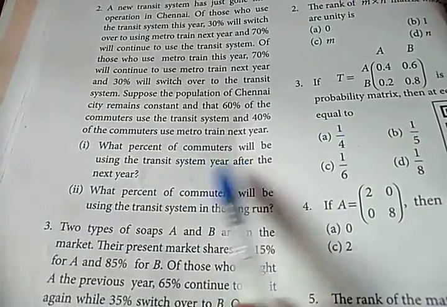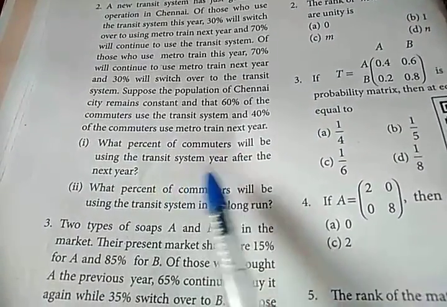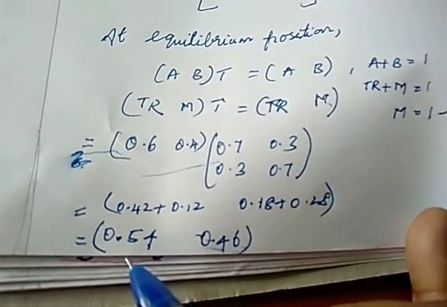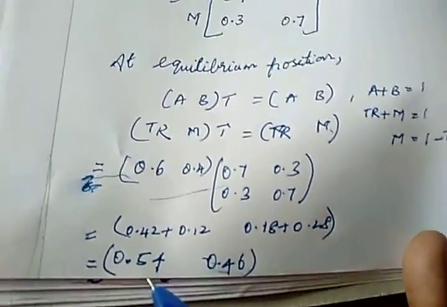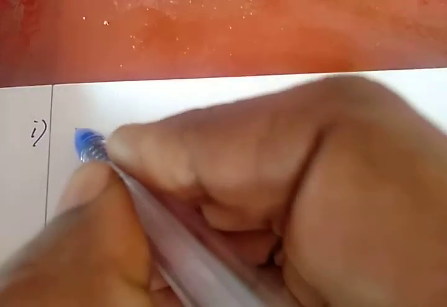So the first question is, what percentage of commuters will be using the transit system the year after next year? So this is for 1 year only. 0.54 is the answer for the first question.